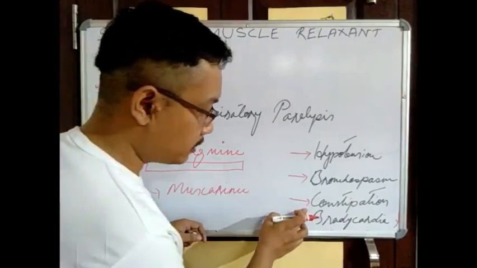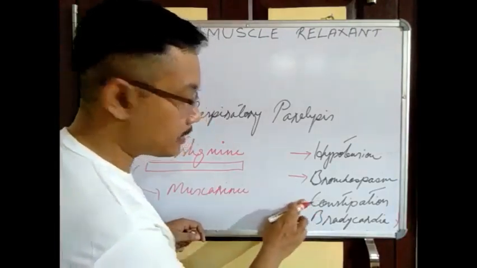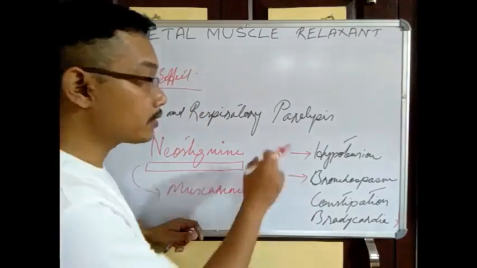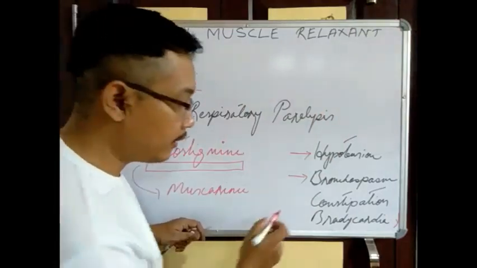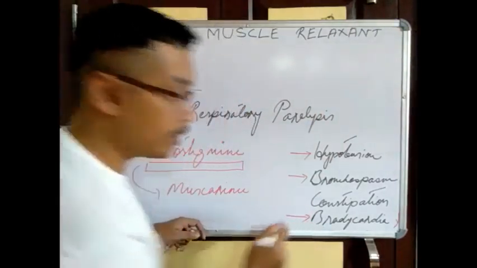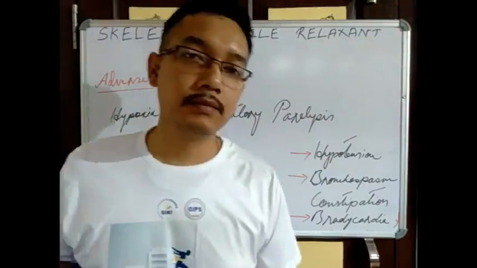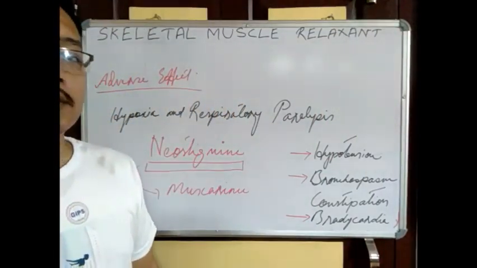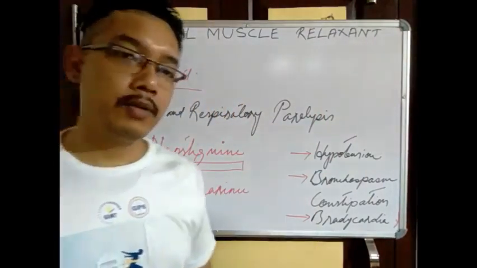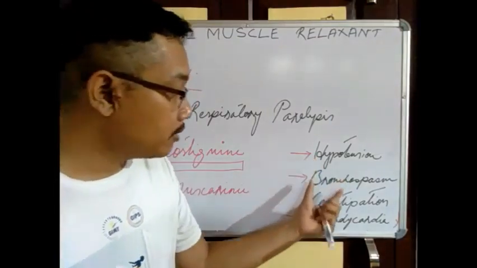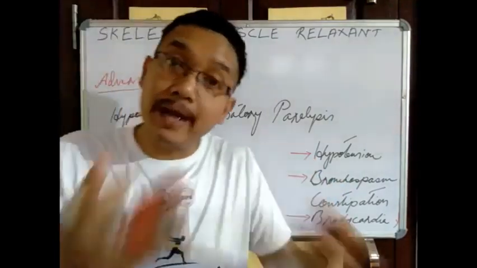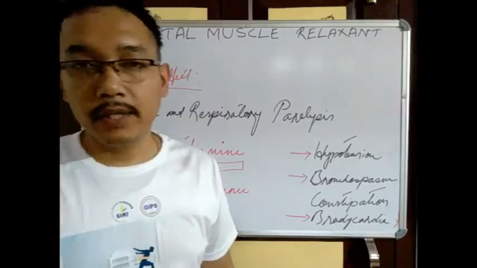Sorry, I'm just telling you the opposite. This constipation is not because of acetylcholine. It will be because of this histamine. Now it can cause bradycardia. Right? It can cause bradycardia. Now this hypotension and bronchospasm can also be by means of this histamine.